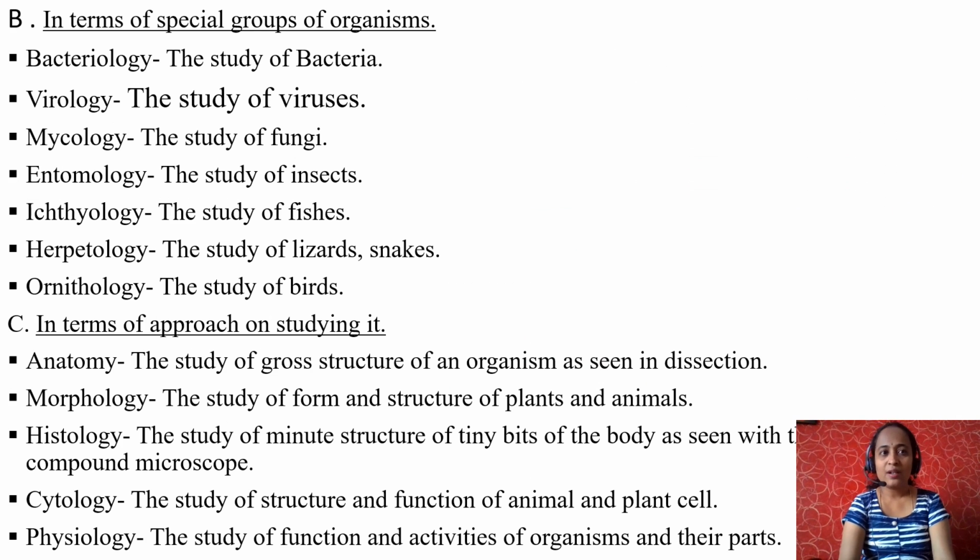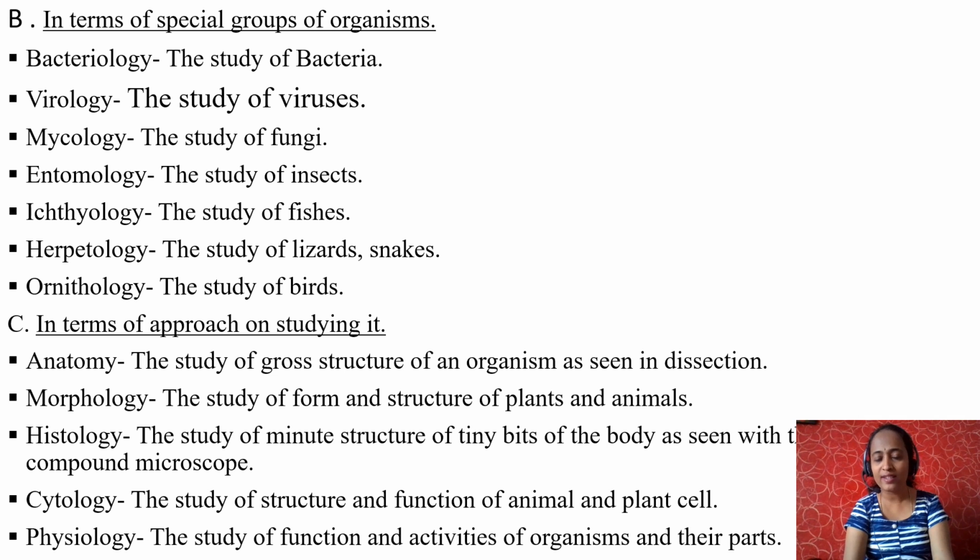Now, branches of biology in terms of special groups of organisms. Let us see what are those special groups of organisms. Bacteriology, logy in the sense study. Bacteriology, the study of bacteria. Virology, the study of viruses. Mycology, study of fungi.